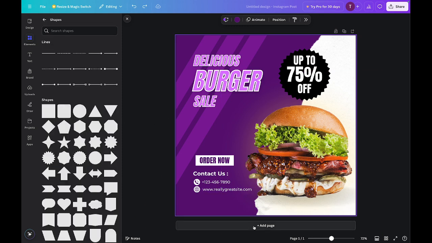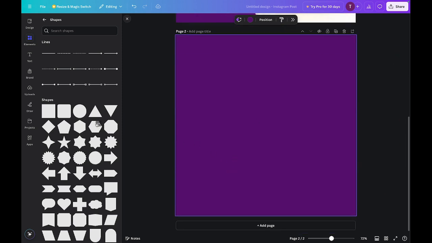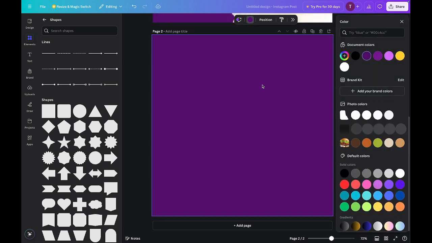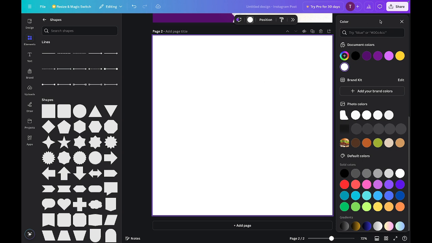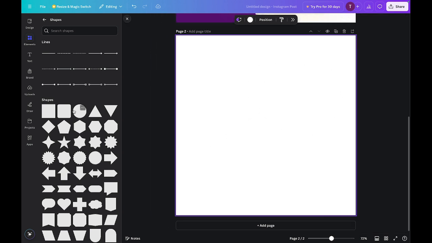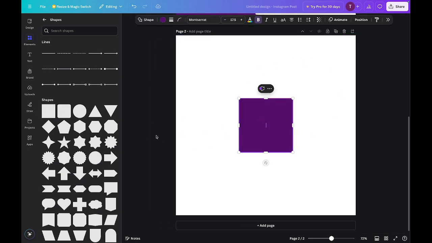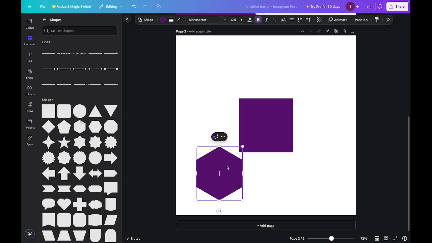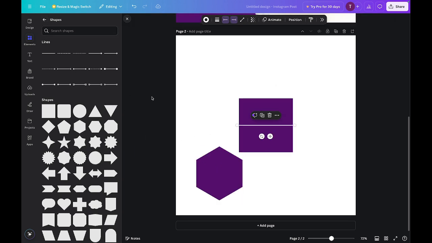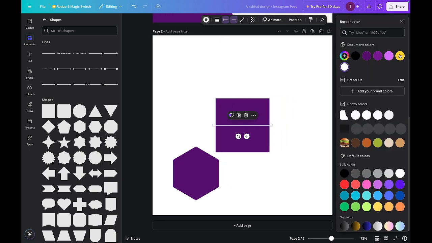To create a new page, I'll click add page, or on the corner here, add page. I can change the color of the background by clicking this color here. After clicking this background, click this color here and come to the right, change it to white. I can close this to give some space. I can bring in a square by clicking it, or I can drag in shapes also. The same thing for lines. I can click or just drag them in, and I can change their colors also. So I can move it around.